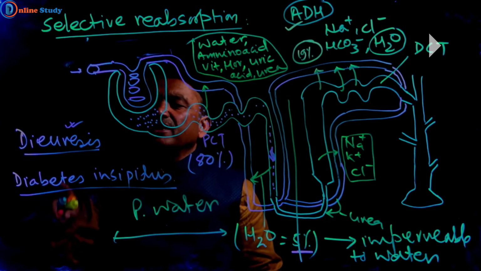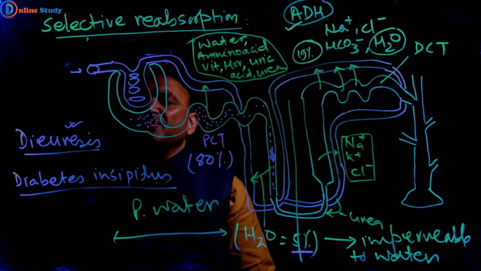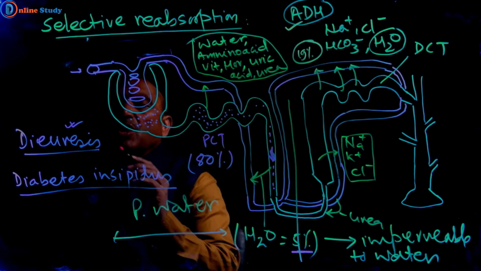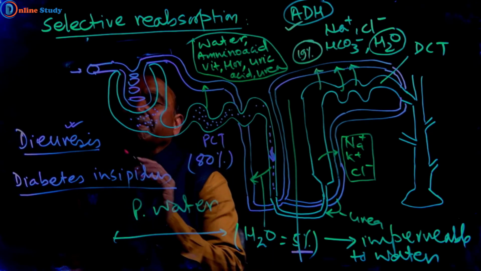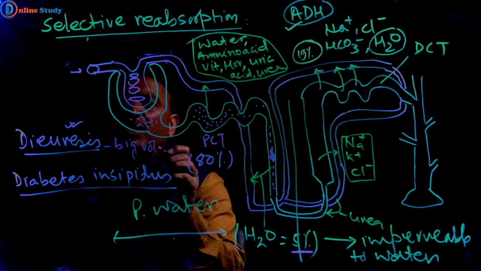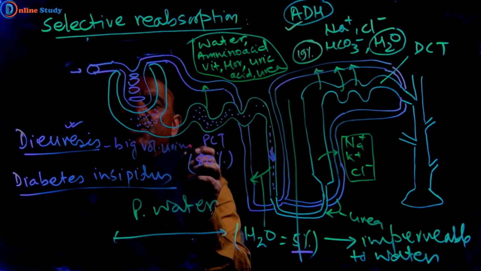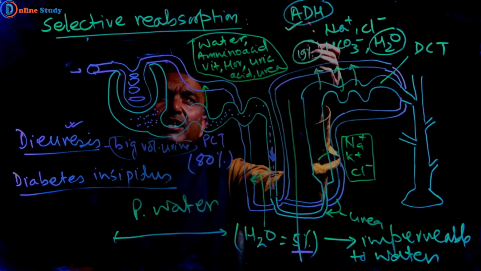What do you mean by the term diuresis? Diuresis means formation of a large amount of urine, a big volume of urine. That is known as diuresis, and here it is written antidiuretic hormone.